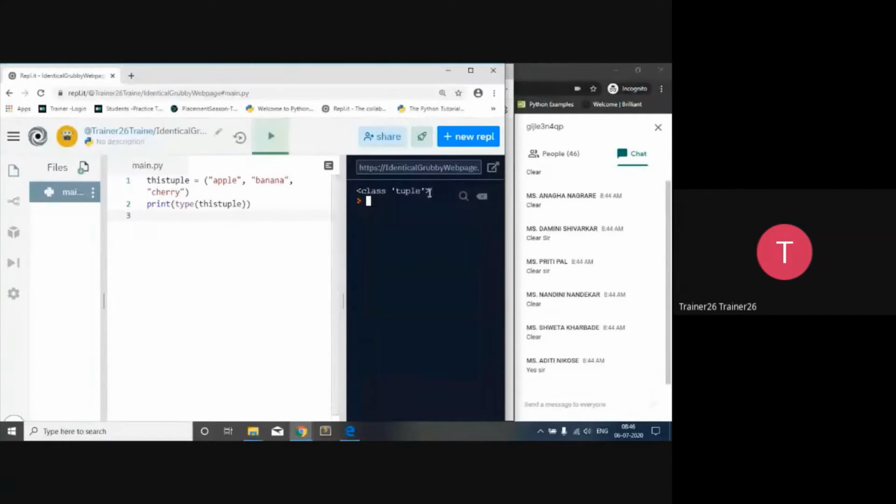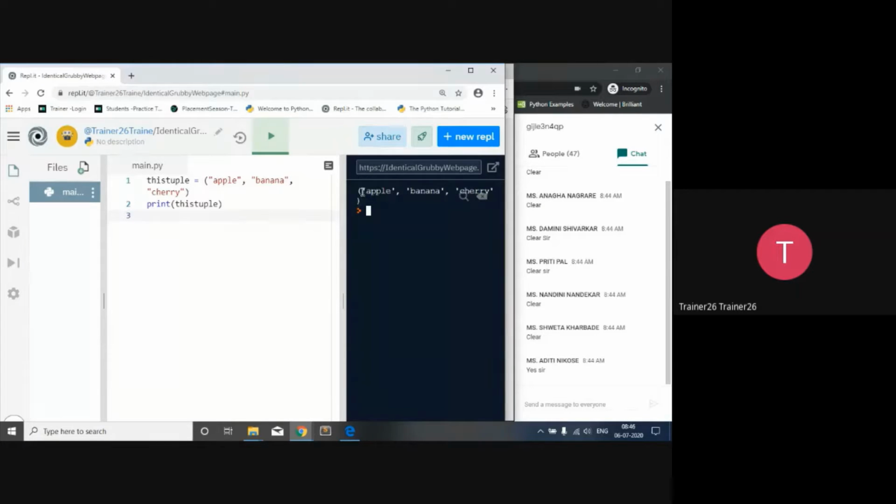So now we can say that this is a class of tuple. We declared a tuple. The first fundamental is that I want to access the elements inside the tuple. The first job is to access the complete tuple. I only have to give the name, and once I give the name and execute it, it will print the complete tuple.